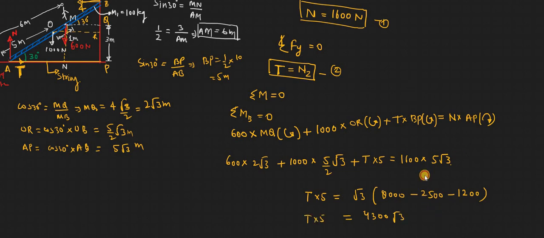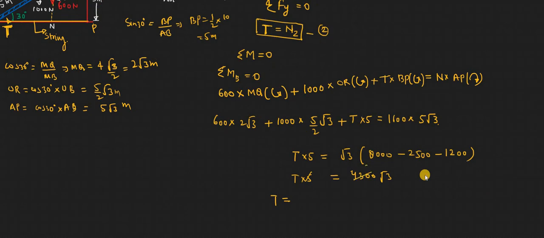So T would be 860 root 3 Newton. So 860 root 3 Newton force will be required to keep it in equilibrium position. I hope the solution is clear. Thank you.